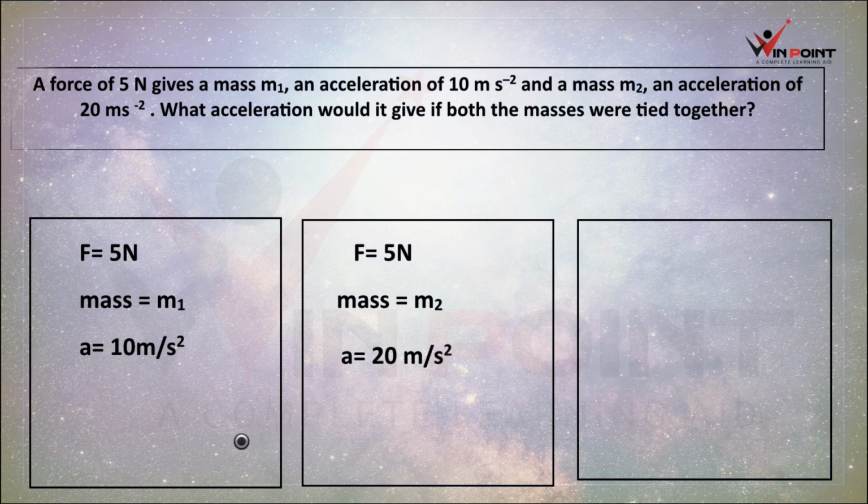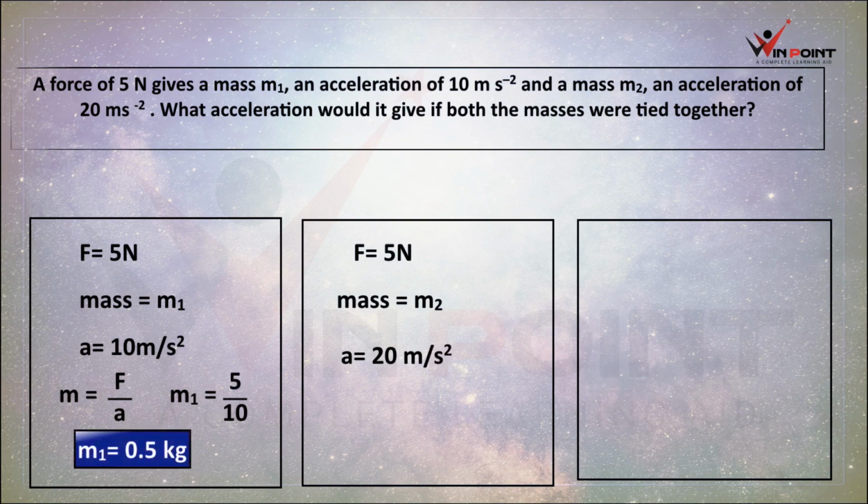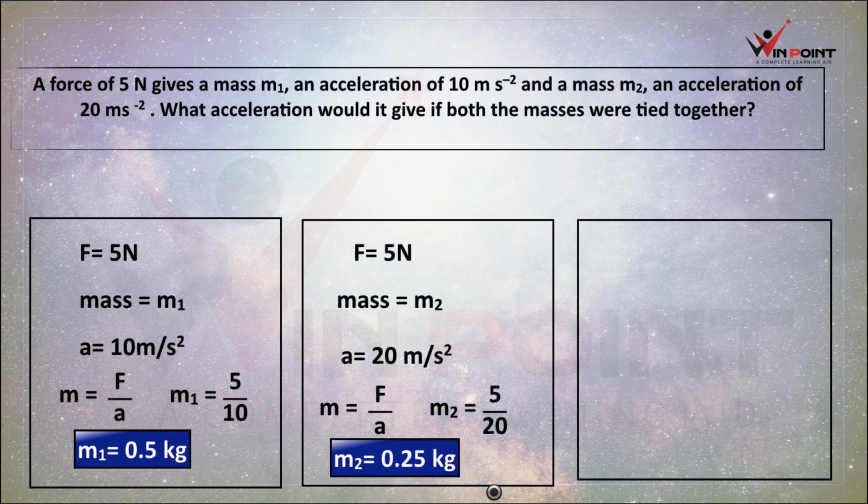How can we find the mass? Mass m is equal to F by a, that is from the equation F equal to ma. We are changing that equation, m equal to F by a. What is the value of F? 5. What is the value of a? 10. We are substituting that value. m1 equal to 5 by 10. It will be 0.5 kilogram. Here m equal to F by a, force is 5 Newton and acceleration is 20 meter per second square and mass is m2. 5 by 20, it will be 0.25 kilogram.